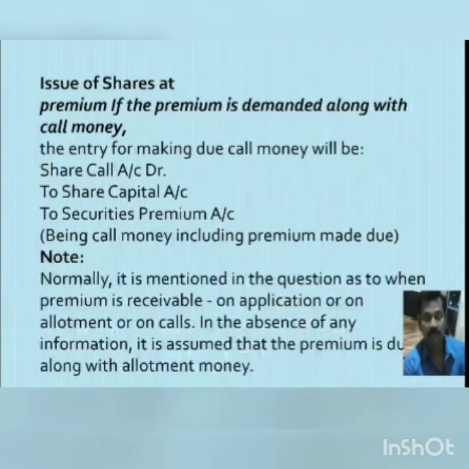Issue of shares at premium, if premium is demanded along with call money. Now in the previous case the amount of premium was called at the time of allotment. Now the amount of premium is called at the time of call. So the entry will be share call account debit to share capital account, to securities premium account. So it's very clear, whenever the premium is demanded, in that entry you have to credit securities premium account along with share capital.